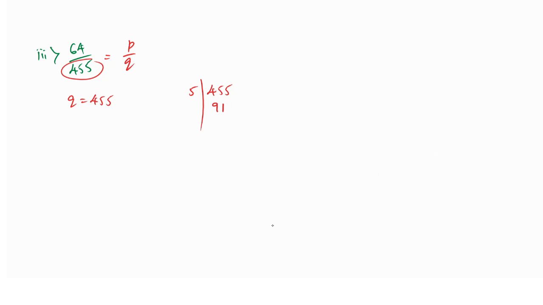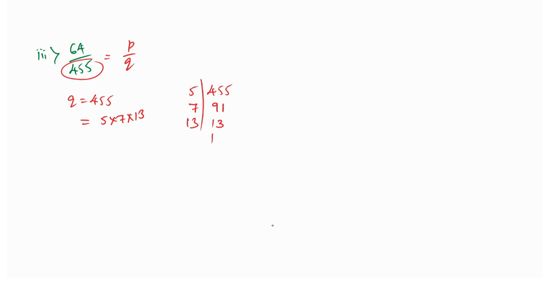5 into 91 we got. Any number dividing this 91? Yes, we have one more number, 7. 7 ones are 7, 7 threes are 21, so lastly it is 13 ones are 13. So this 455 can be written in terms of 5 into 7 into 13. Yes, 5 into 7 into 13.